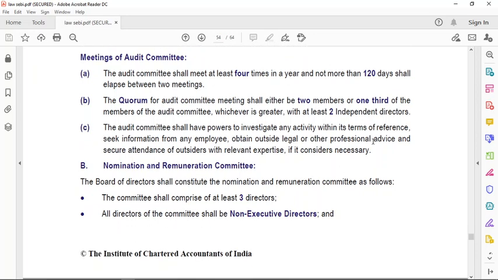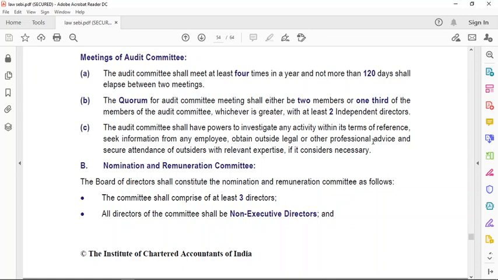The quorum for audit committee meeting shall either be 2 members or 1/3 of the members of the audit committee, whichever is greater, with at least 2 independent directors. So at least 2 independent directors should be there for audit committee to form a quorum, and there should be at least 2 members or 1/3 of the members of the audit committee, whichever is higher. But at least 2 independent directors should be there.